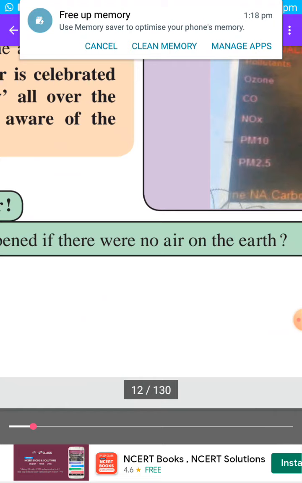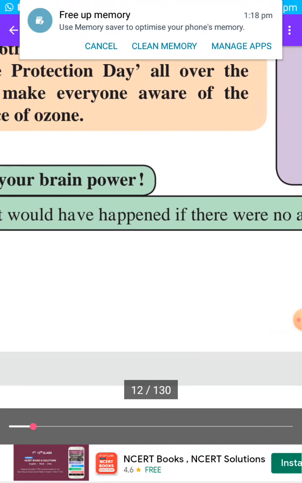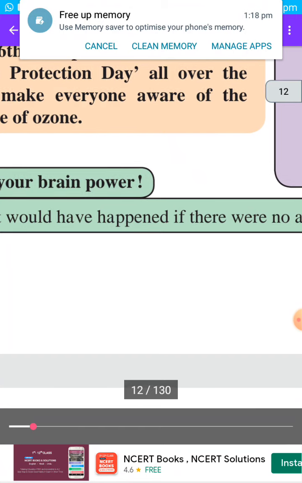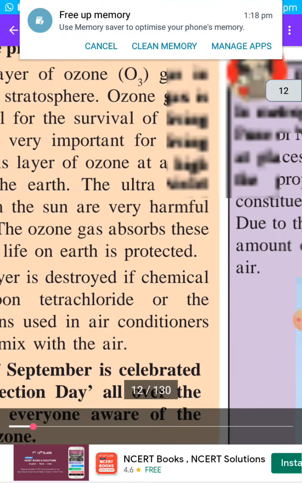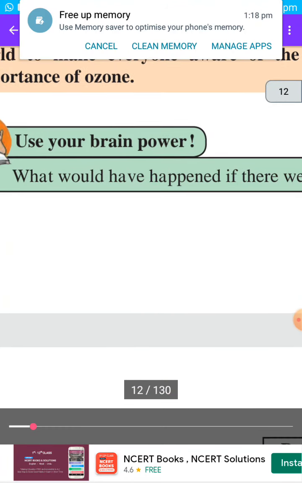Then there is nitrogen which is useful for plants for their growth. Then carbon dioxide is used for photosynthesis to make food by green plants. So in this manner there are various uses of these gases or air. So without air no living being can survive. So that is the use.